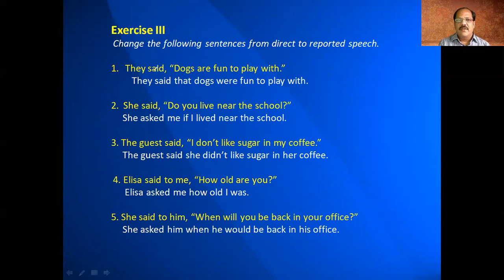So you have to convey. They said that dogs are fun to play with, isn't it? She said, "Do you live near the house?" So whenever questions like "do", that means yes or no type questions, will come, we use a linking word "if". He, she said means she asked me. If, then who is this "you"? It is I. When you see "it is asked me", it is I. And "live" is in the present tense. We converted it into "lived near the school".